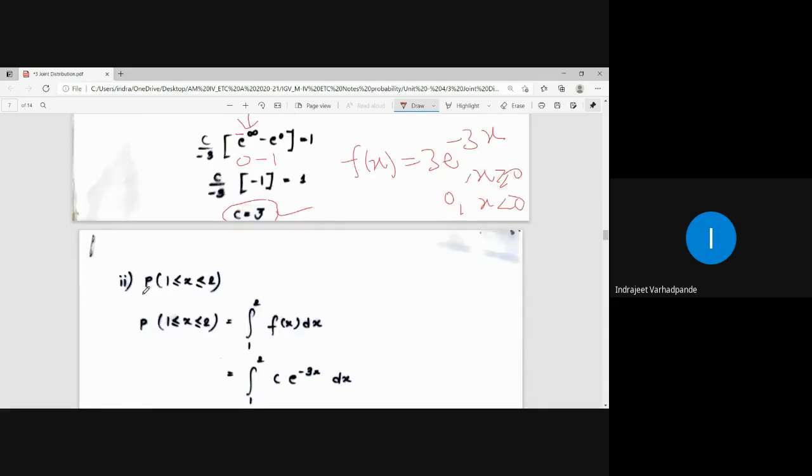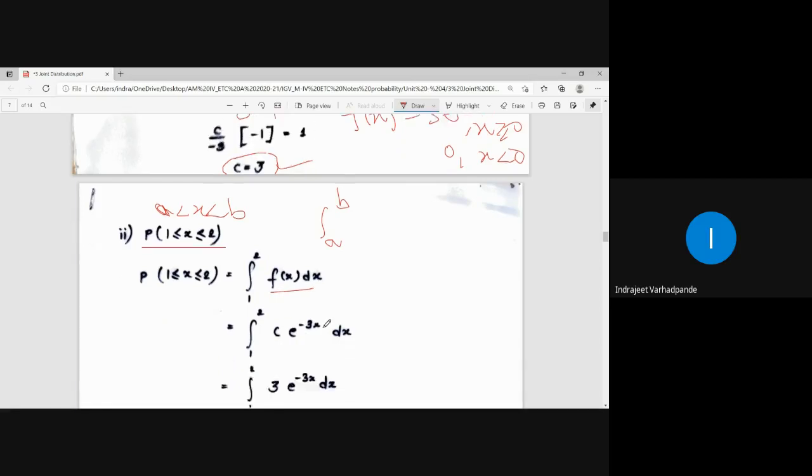Secondly, what is the probability to be calculated? Probability for a less than x less than b is ultimately the integral between a to b. This is how the probability is calculated, right? This we are aware of. So probability between 1 to 2 is nothing but the integral 1 to 2 of f of x dx. Now our function is defined for x greater than or equal to 0. 1 and 2 are obviously greater than 0, so we can continue with that function.